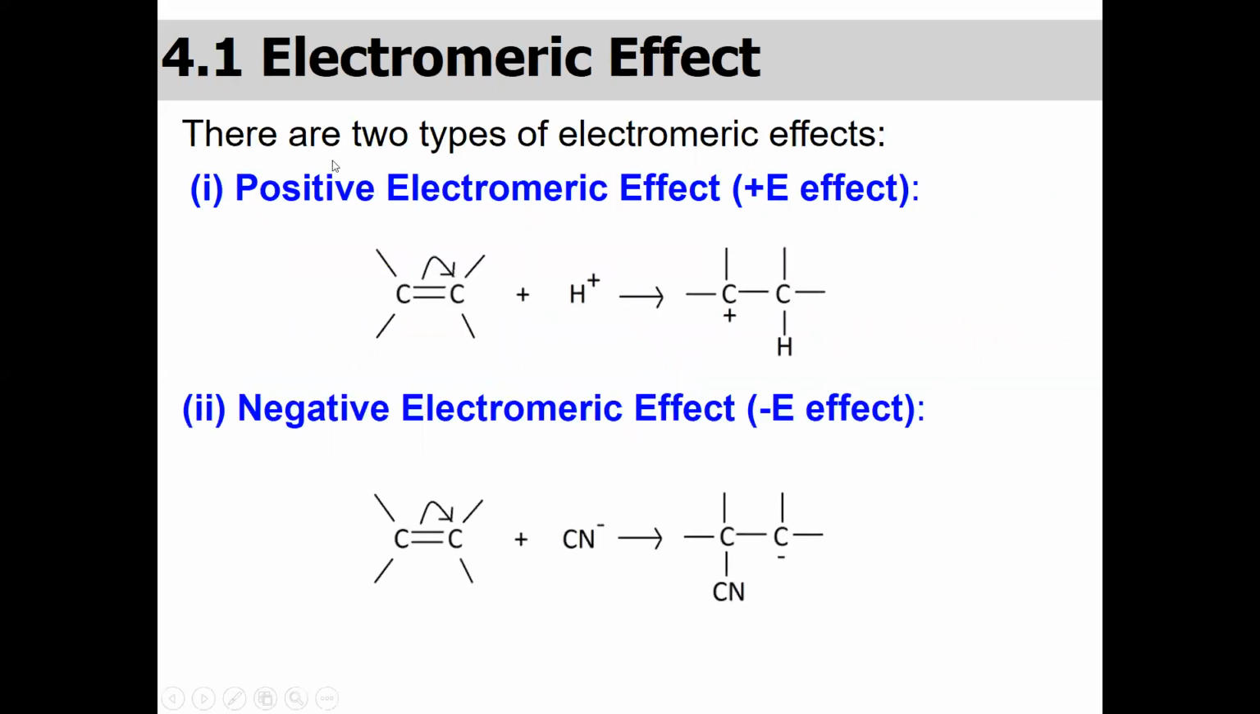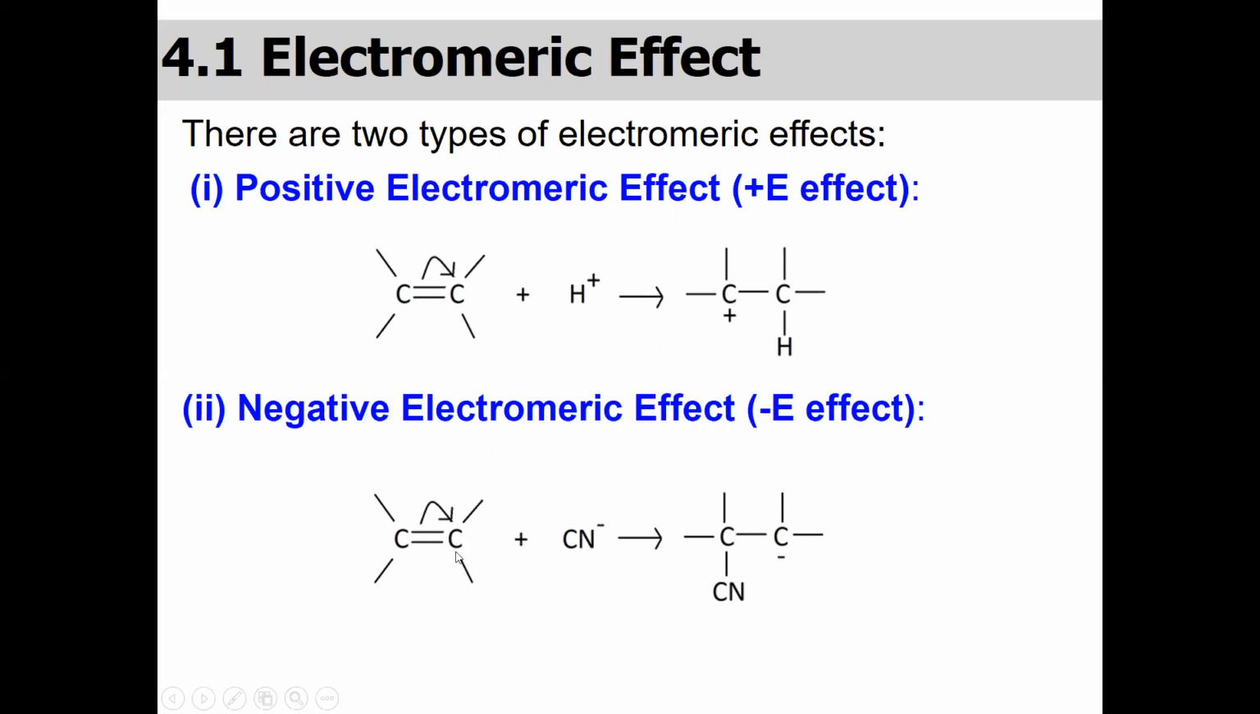Let's see some examples. We can categorize this effect into two types: the positive electromeric effect and the negative electromeric effect. Now you can see here, I gave the example of the alkene. When alkene reacted with the proton, now this proton is basically an electrophile. Now in this case, a carbon atom may have the positive charge and it is temporary or intermediate. That's why it is known as the positive electromeric effect.